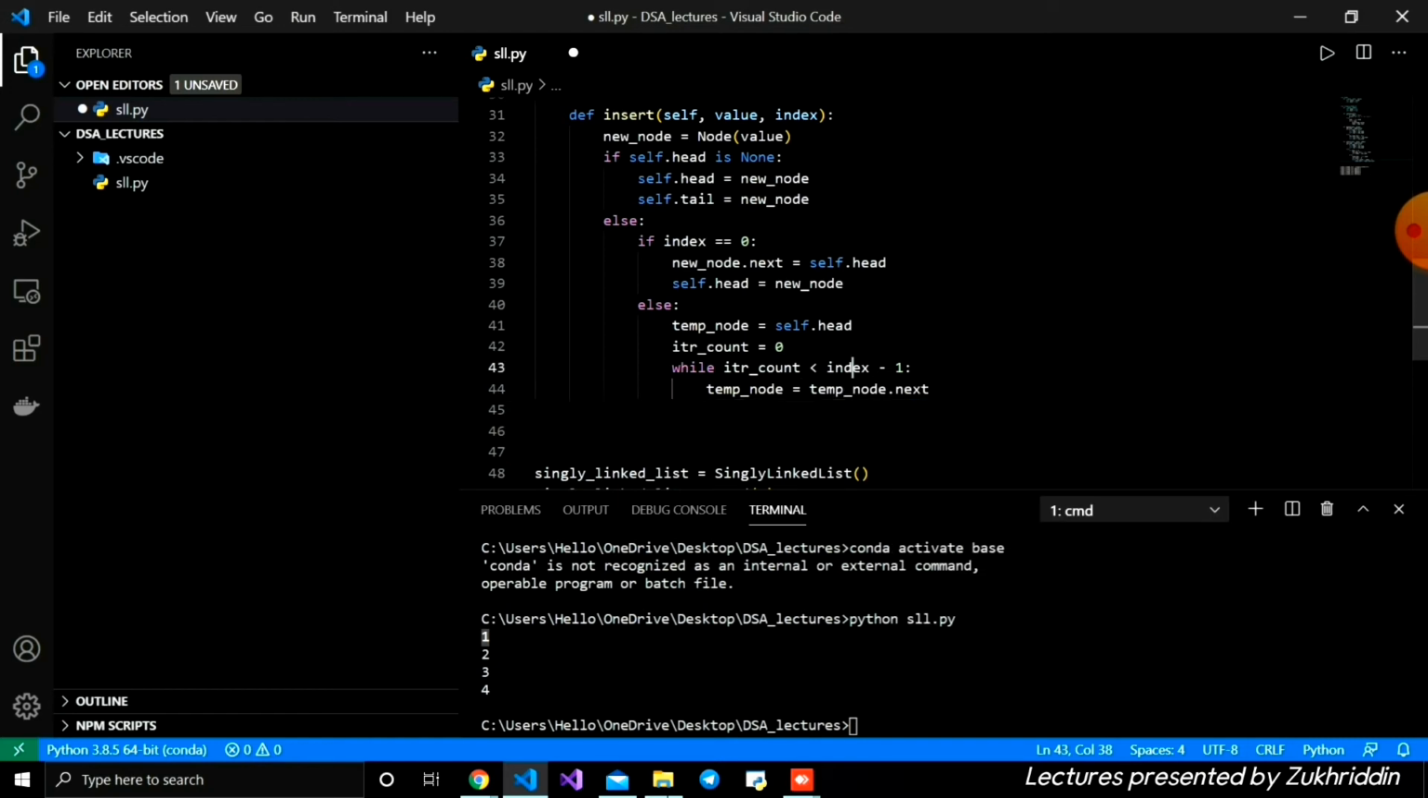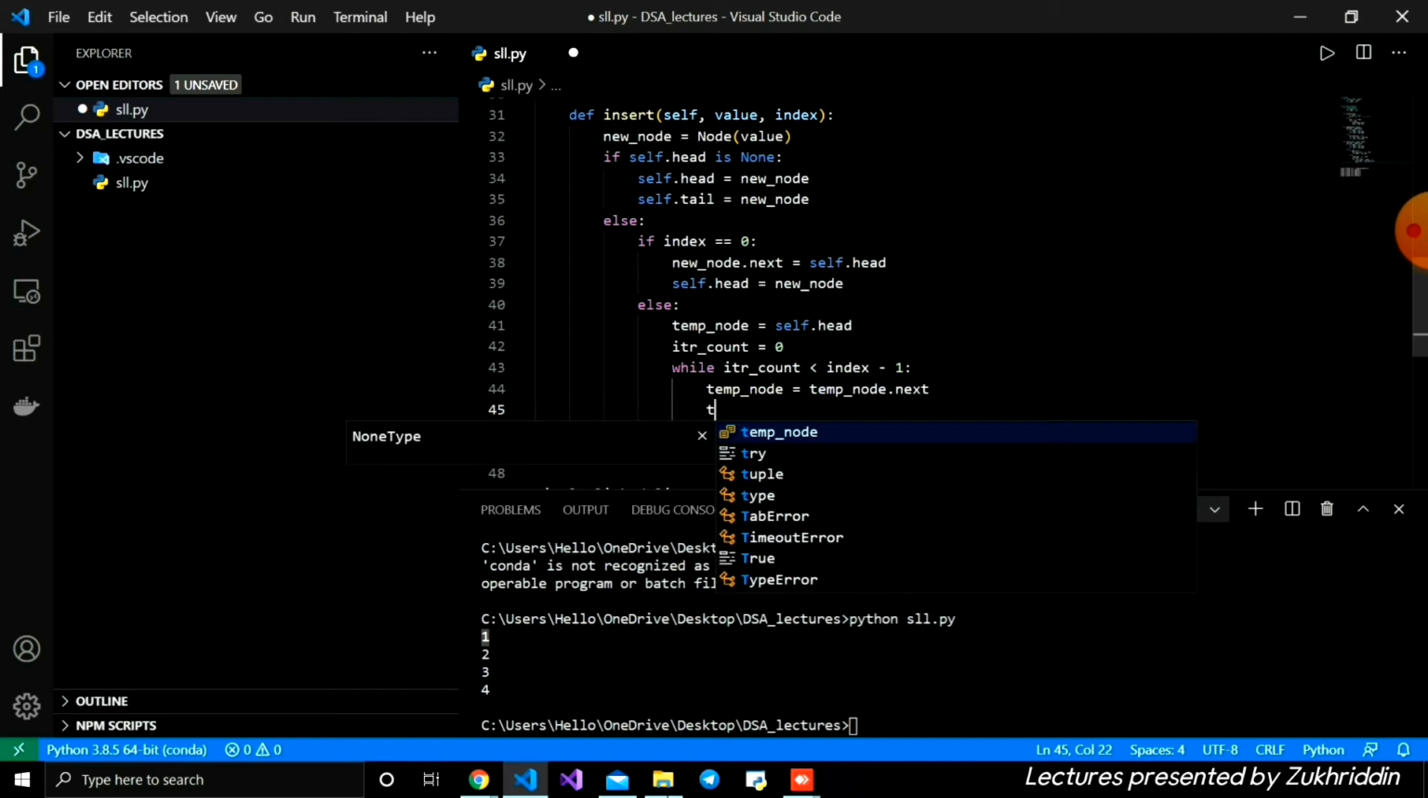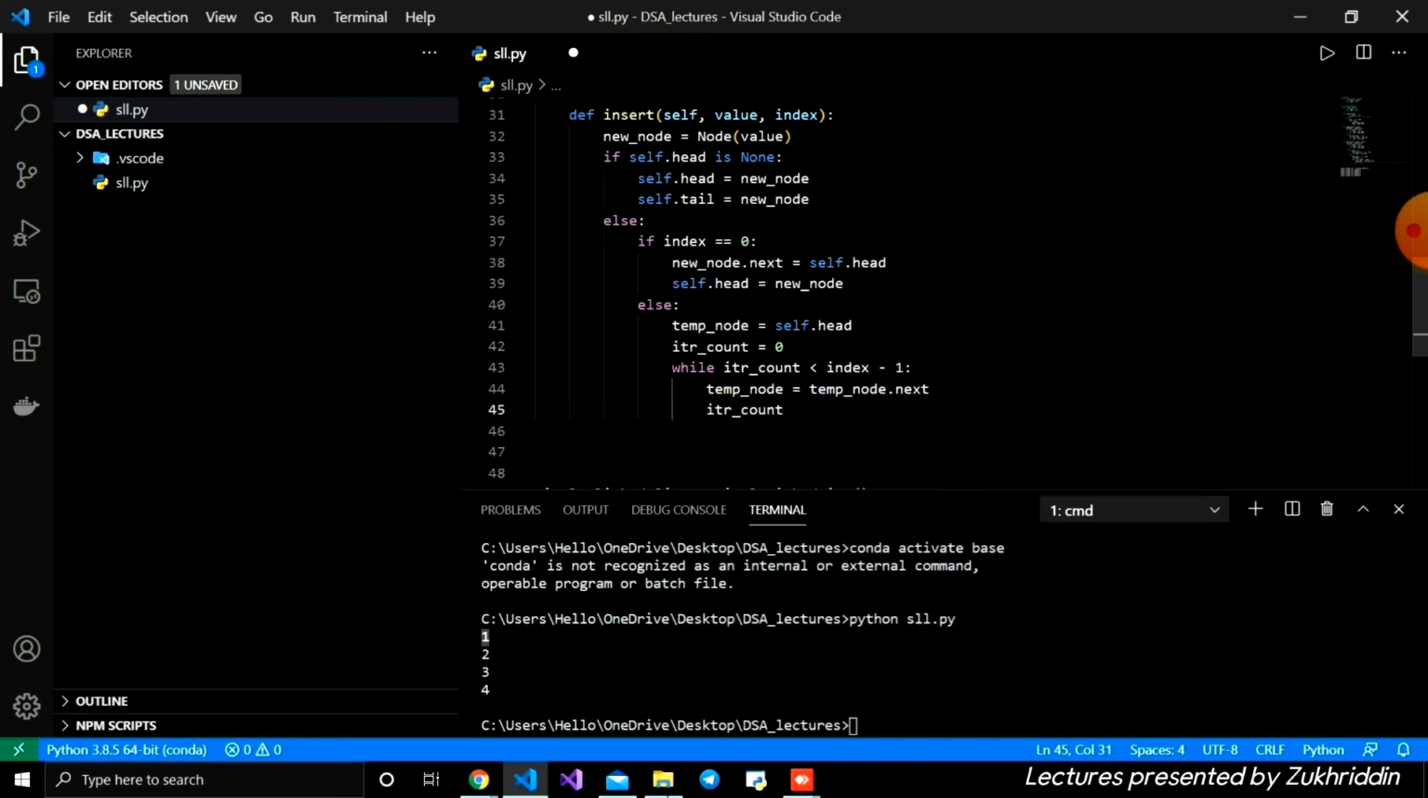Every time we are accessing the next node, and we are giving it to the temporary node. Then from this, we are accessing the next node, and we are iterating over it. And every time we are also incrementing iter count by 1, like this.